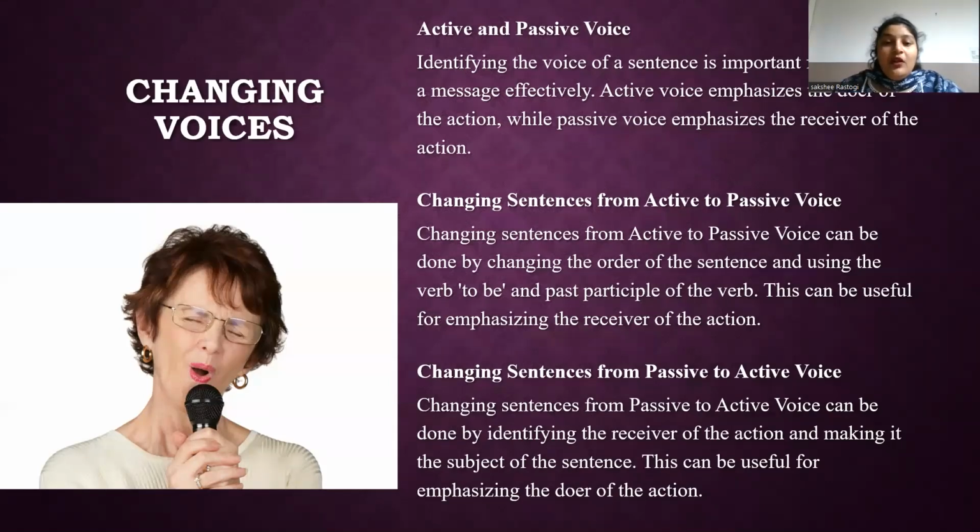Changing sentences from active to passive voice. To change a sentence from active to passive voice, you have to follow some steps. Identify the subject and verb in the active sentence, reverse the roles, make the object, the receiver of the action, the new subject. Change the verb to its passive form, usually adding ed or en. And add by and the original subject, now the agent, if desired.